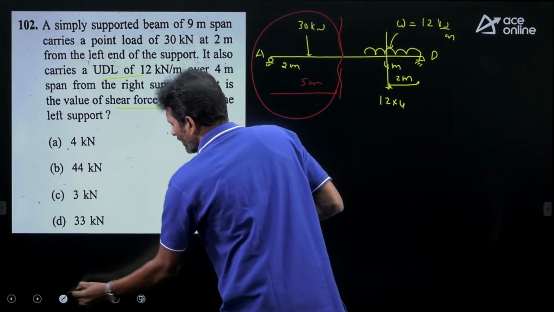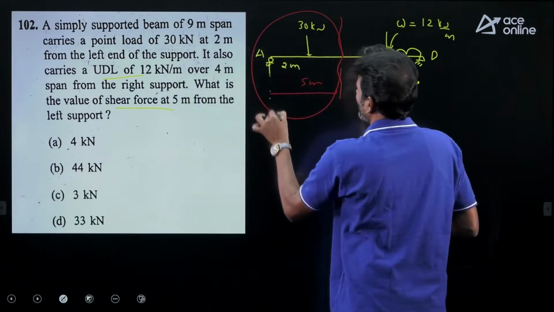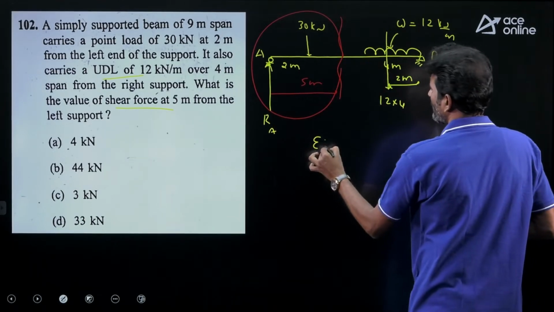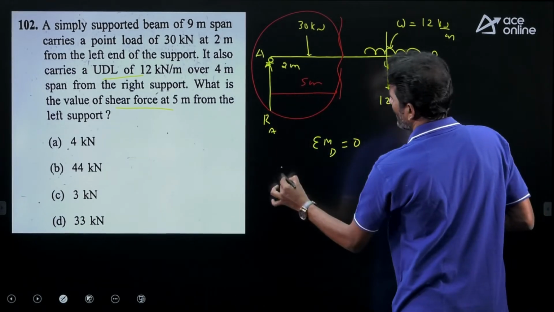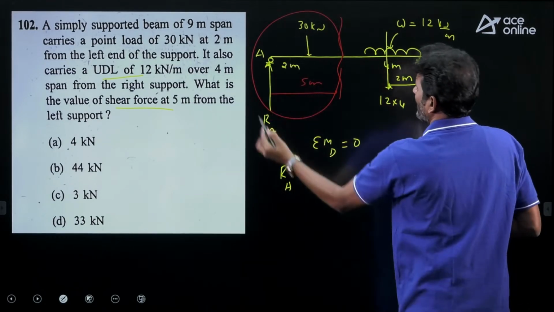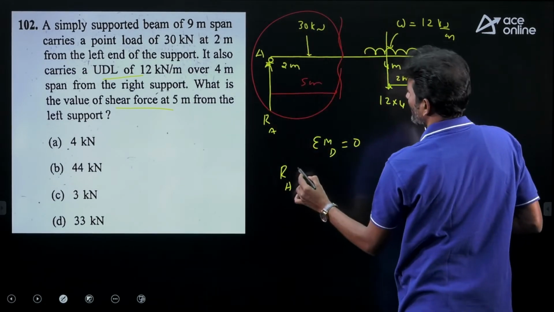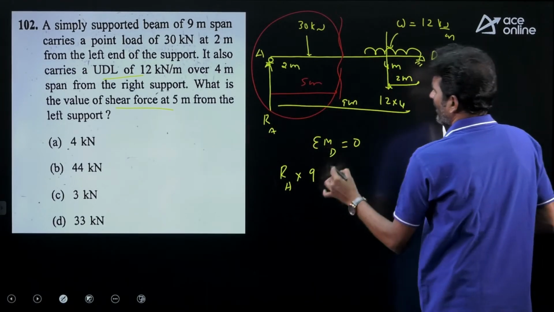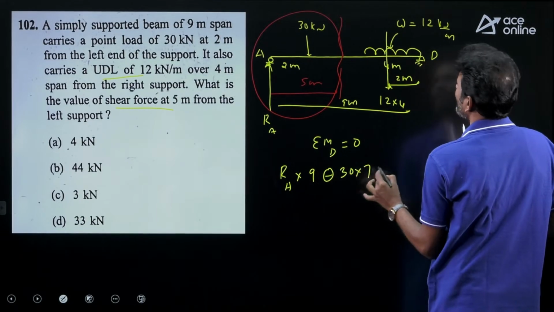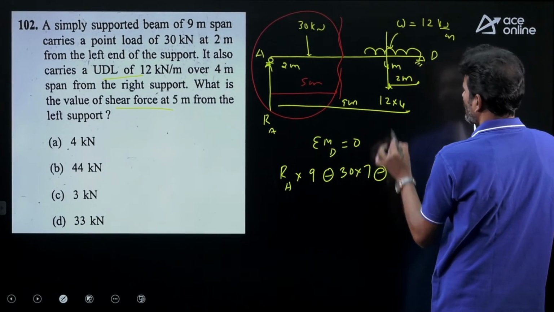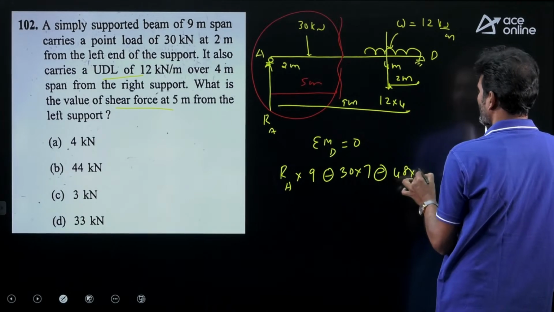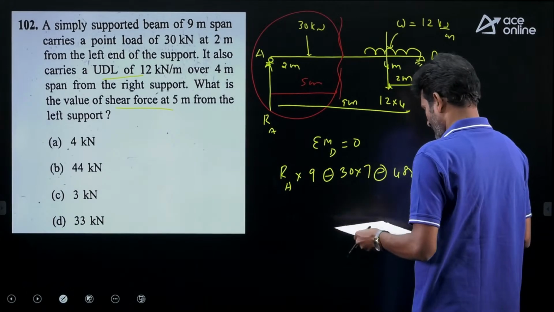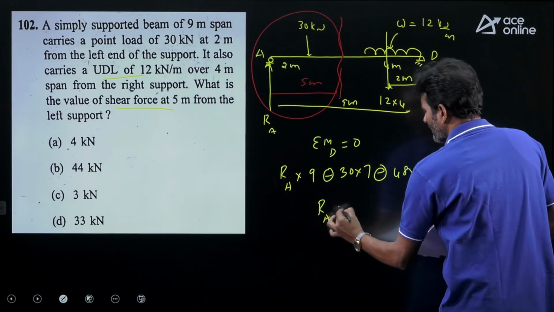Now first try to find out the support reaction RA by using equilibrium equations. I am taking the summation of moments about D equal to 0. RA at a distance of 9 meters, clockwise sense of rotation, total distance is 9. Minus 30 at a distance of 7, similarly minus 12 into 4, 48, at a distance of 2, equal to 0. If I simplify that, the RA value we get is 34.